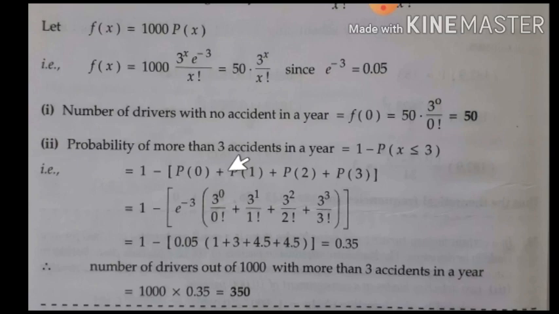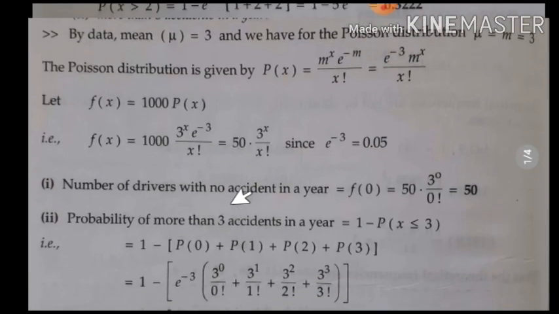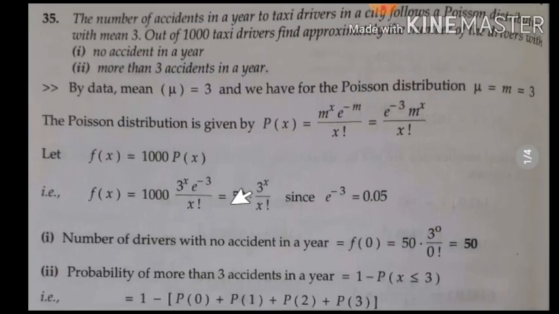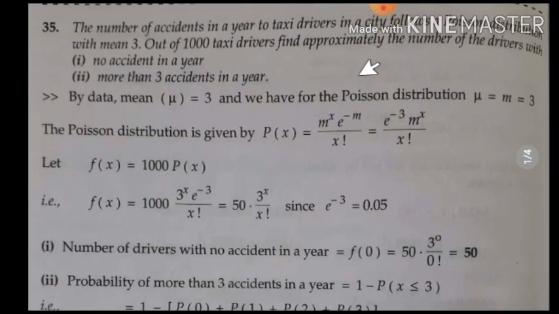Now, in this problem, in the question, they mentioned it follows a Poisson distribution. So directly we applied the Poisson distribution formula and found the asked conditions. If the Poisson distribution word is not mentioned in this problem, then which distribution should be applied? We will be in confusion. Is it binomial or Poisson? How can we find out?